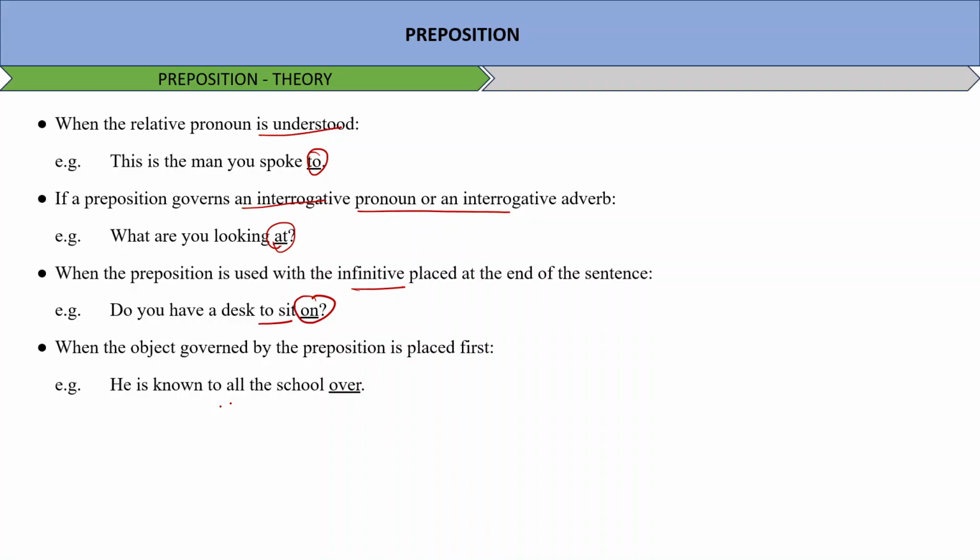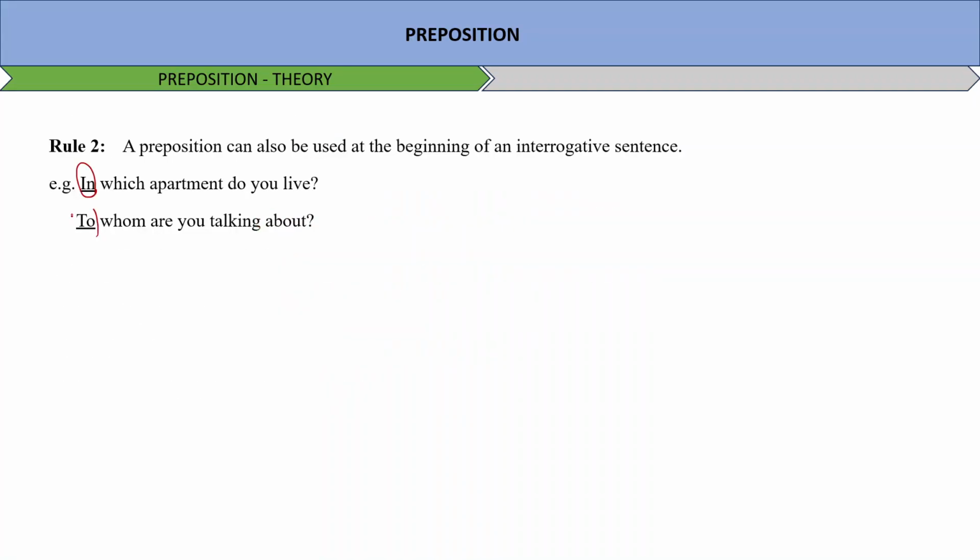Rule 2 says a preposition can also be used at the beginning of an interrogative sentence. In which apartment do you live, beginning of the sentence. To whom are you talking, beginning of the sentence, which is producing a question also.